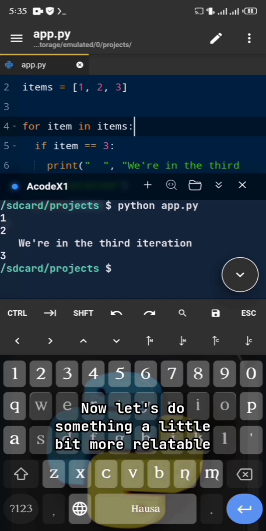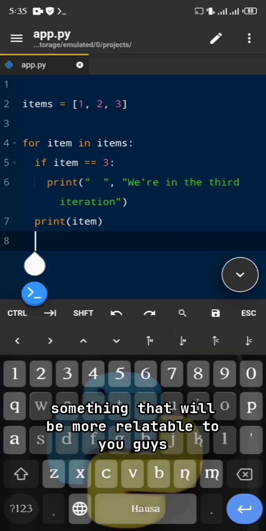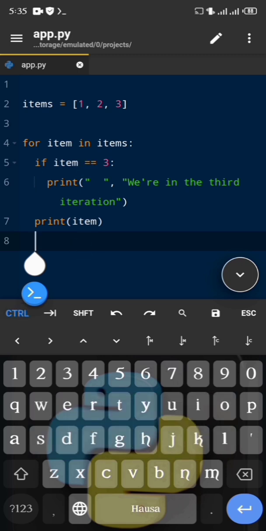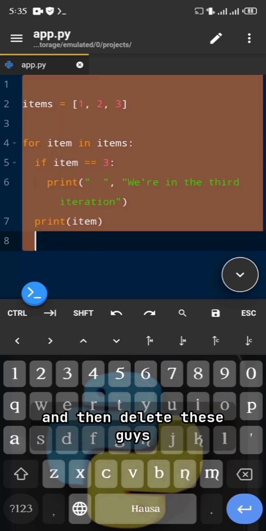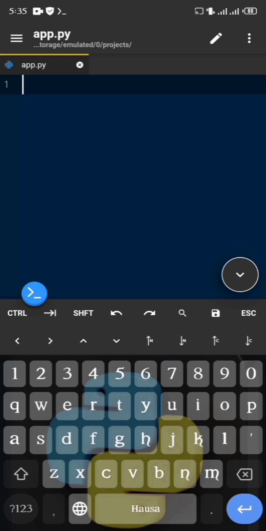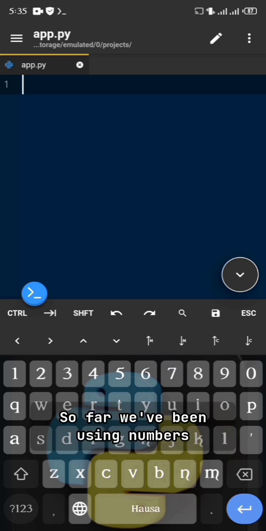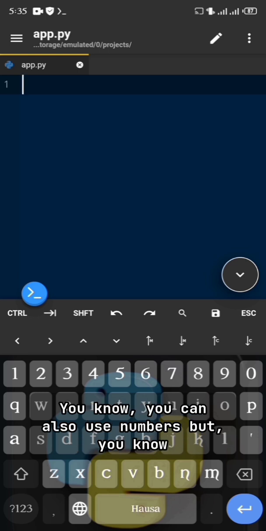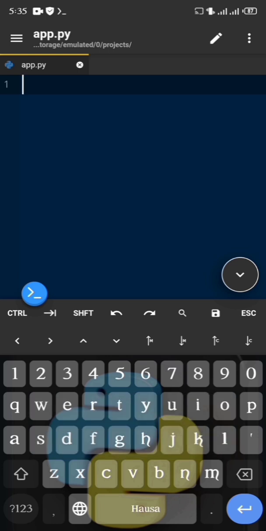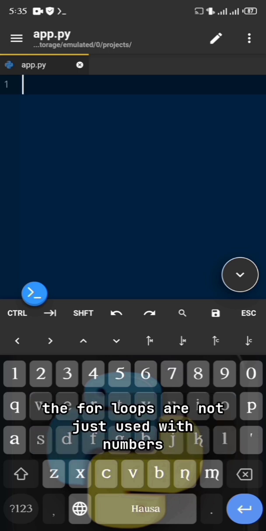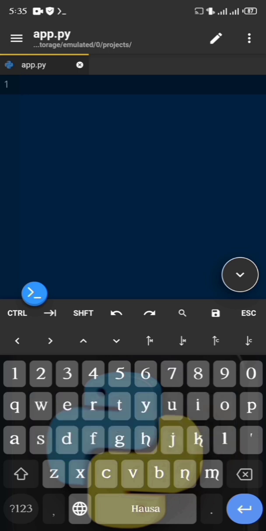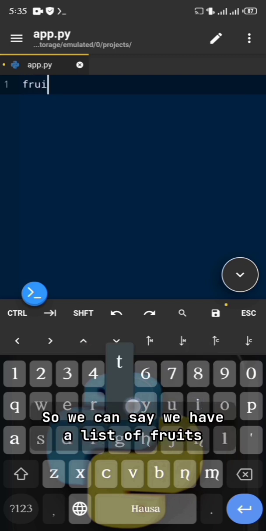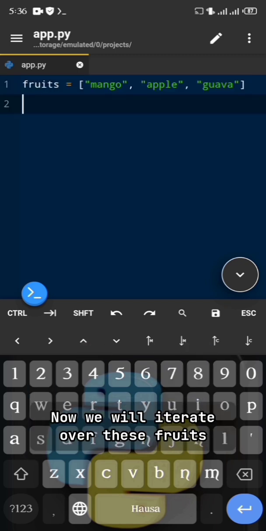Now let's do something that will be more relatable to you guys. We'll do Control A and then delete these. So far we've been using numbers. Let's use something that can be practically used in your practices. You can also use numbers, but for loops are not just used with numbers. So we can say we have a list of fruits. Now we will iterate over these fruits.